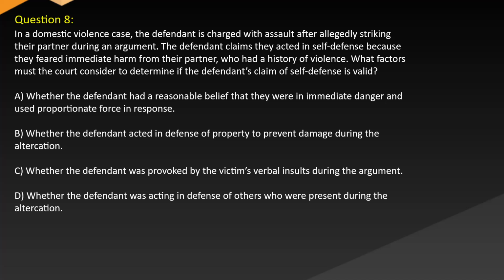Question 8. In a domestic violence case, the defendant is charged with assault after allegedly striking their partner during an argument. The defendant claims they acted in self-defense because they feared immediate harm from their partner, who had a history of violence. What factors must the court consider to determine if the defendant's claim of self-defense is valid? A. Whether the defendant had a reasonable belief that they were in immediate danger and used proportionate force in response. B. Whether the defendant acted in defense of property to prevent damage during the altercation. C. Whether the defendant was provoked by the victim's verbal insults during the argument. D. Whether the defendant was acting in defense of others who were present during the altercation.